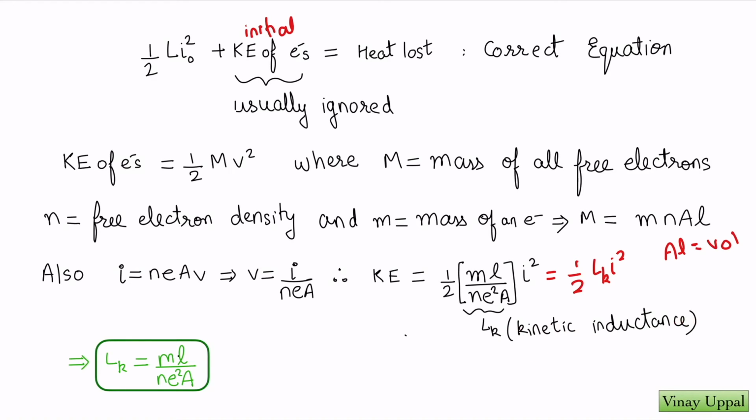This kinetic inductance is usually negligible, which is why you may never have encountered it in the usual questions in RL circuits. But here we are analyzing what happens if we do not ignore it. So this is the expression for the kinetic inductance, m L over n e squared A. m is the mass of one electron, L is the loop length, A is the cross-sectional area of the loop, n is the free electron density, and e is the charge of the electron. Let's look at what consequence this kinetic inductance has on our equations.